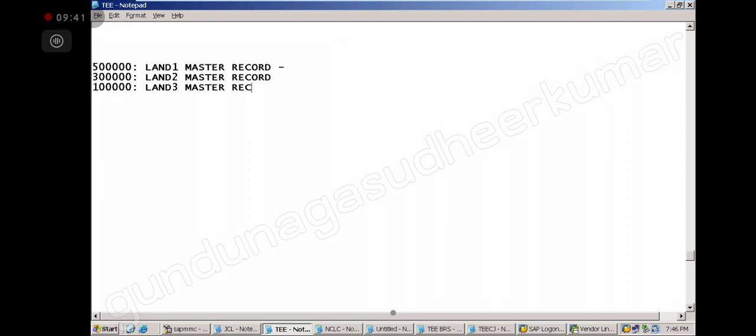Each master record I am connecting to the land GL account. Understand the concept here: it is a land reconciliation GL account.